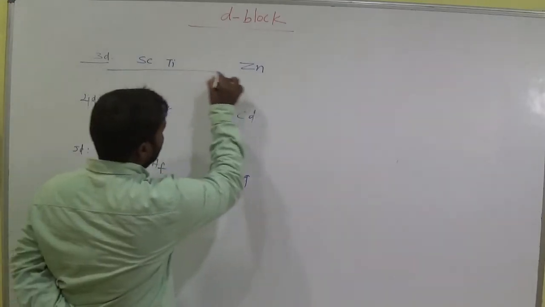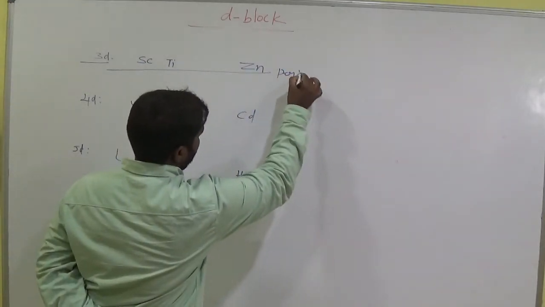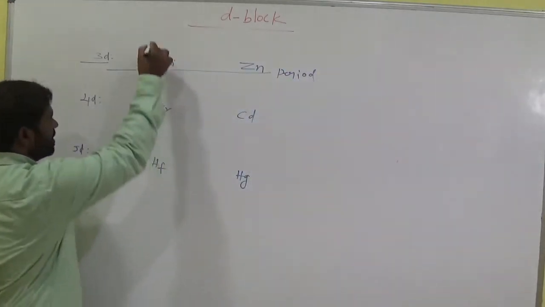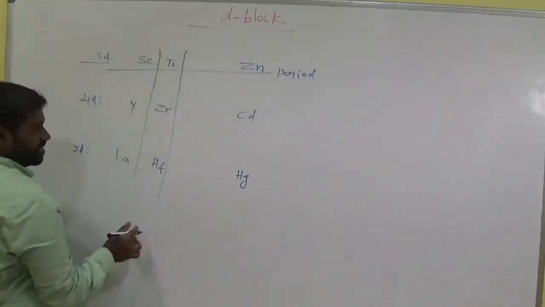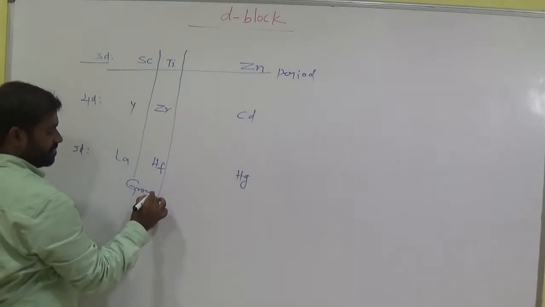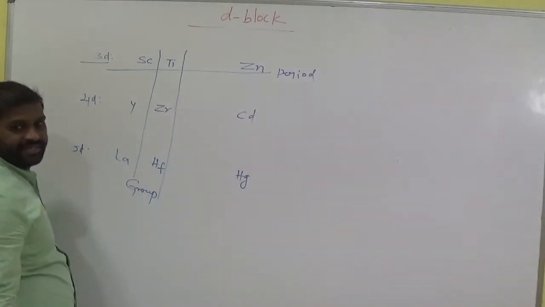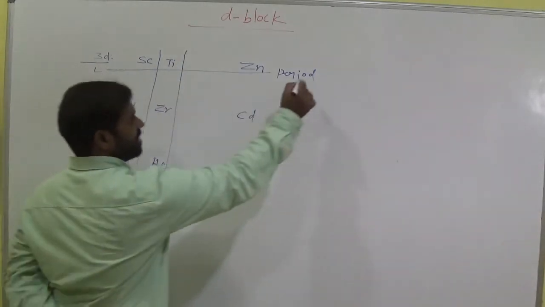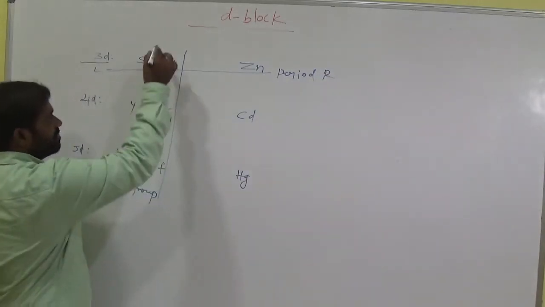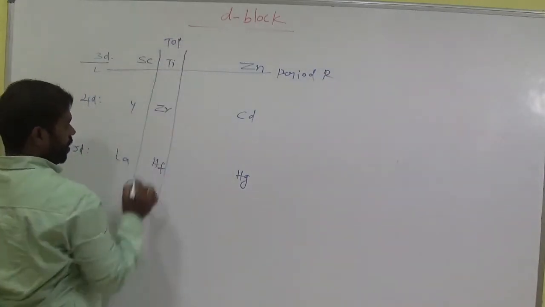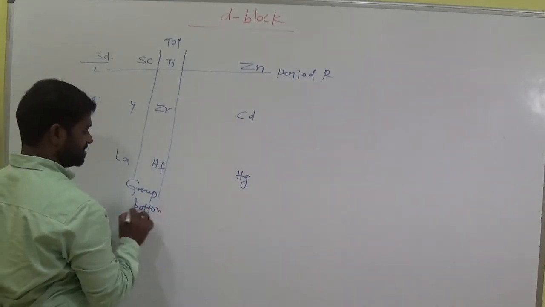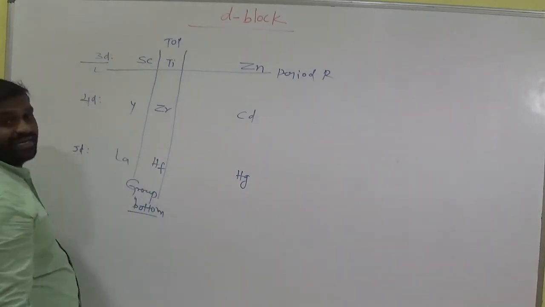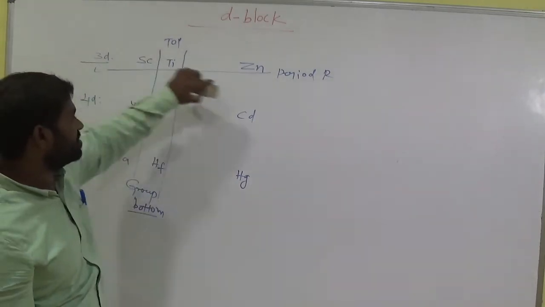So this is called period, and from top to bottom these are called groups.